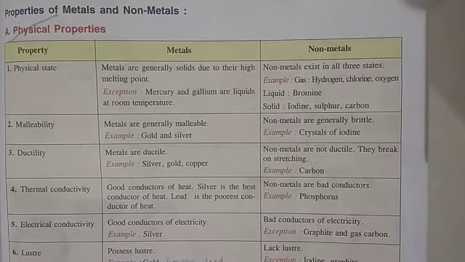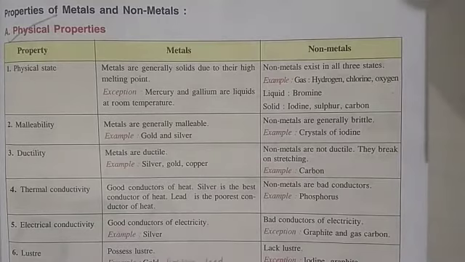They are generally brittle. Brittle means a substance which can be easily broken down, or after breaking down it forms a powder-like substance. So non-metals are generally brittle. They do not form a thin or fine sheet. For example, iodine crystal. And metals are generally malleable, for example, gold and silver.